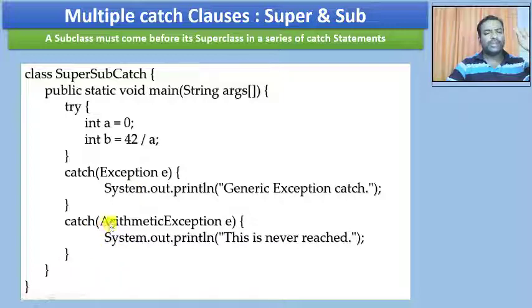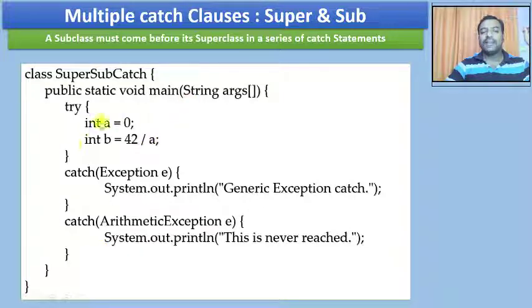So this means on any given instance, whatever the statement is, we are always going to execute the same catch clause. This second catch clause will never be executed for any given instance.